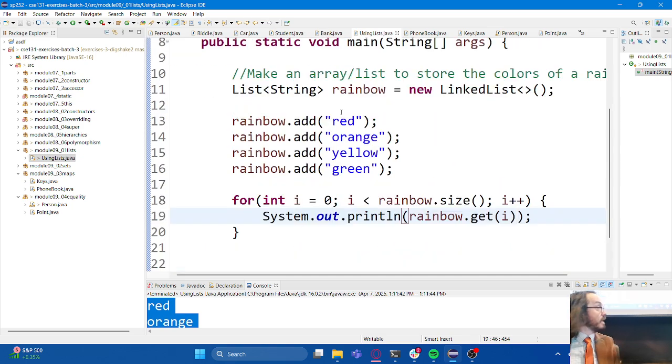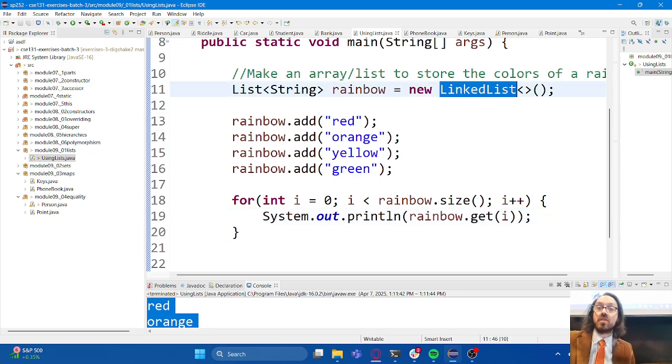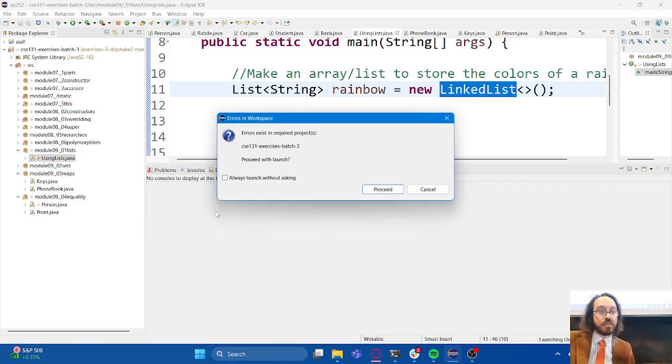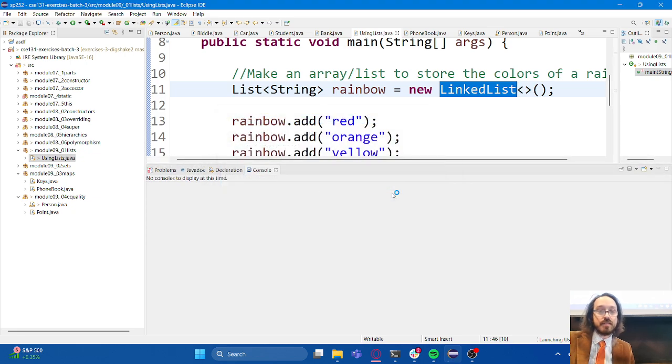And now I would argue that this code is functionally equivalent to what I started with up here using the arrays, except I've switched it to use a linked list instead. I can even run this code and show you that fact, to show you that it prints out the same kind of stuff when I run it.